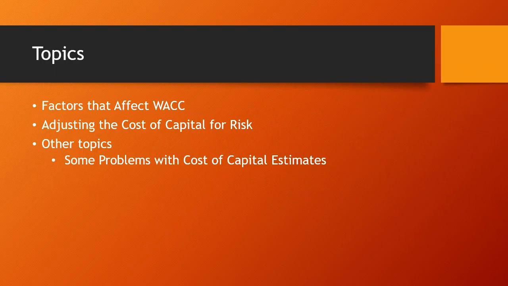The objectives of this presentation are to describe the factors that affect weighted average cost of capital, or WACC, explain how to adjust cost of capital for risk, and identify some problems with cost of capital estimates. Now, there are several factors that can affect WACC, and some of these factors are beyond a company's control, but others are influenced by the company's financing and investment decisions. The two main factors that a company cannot control are interest rates and tax rates.